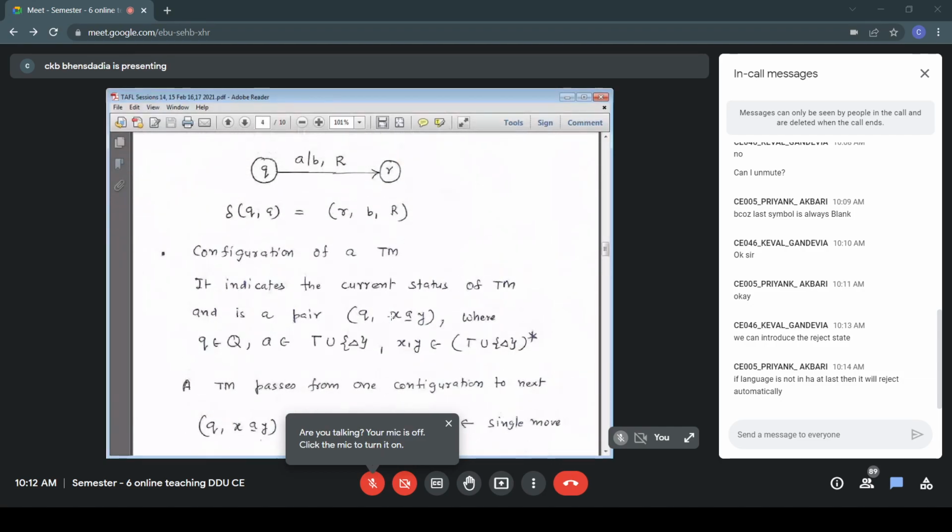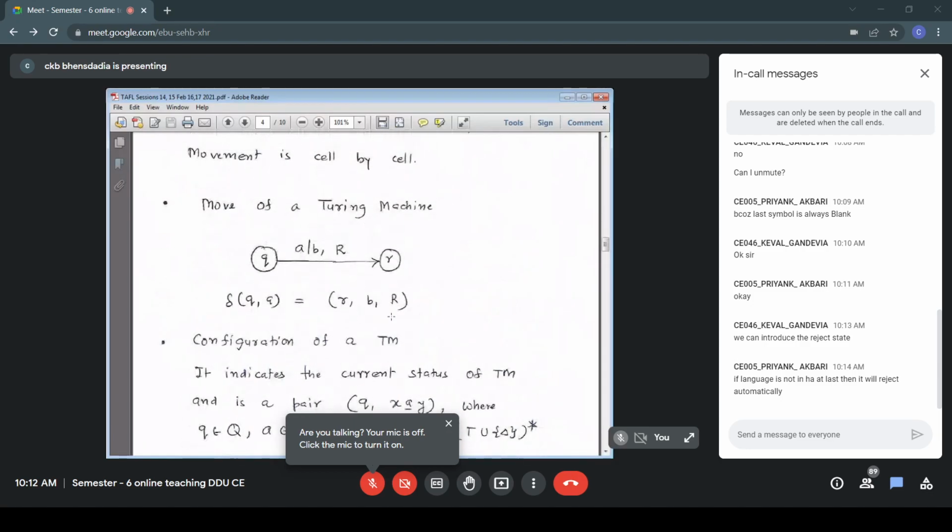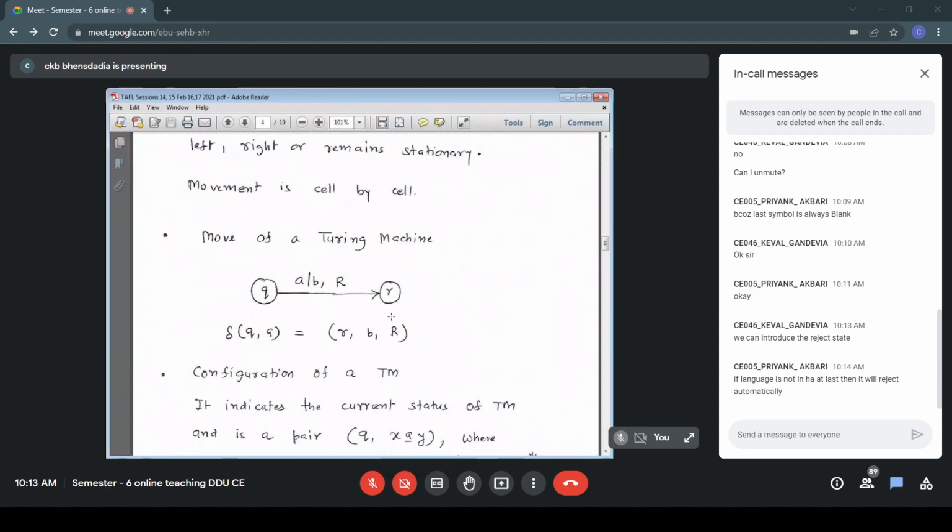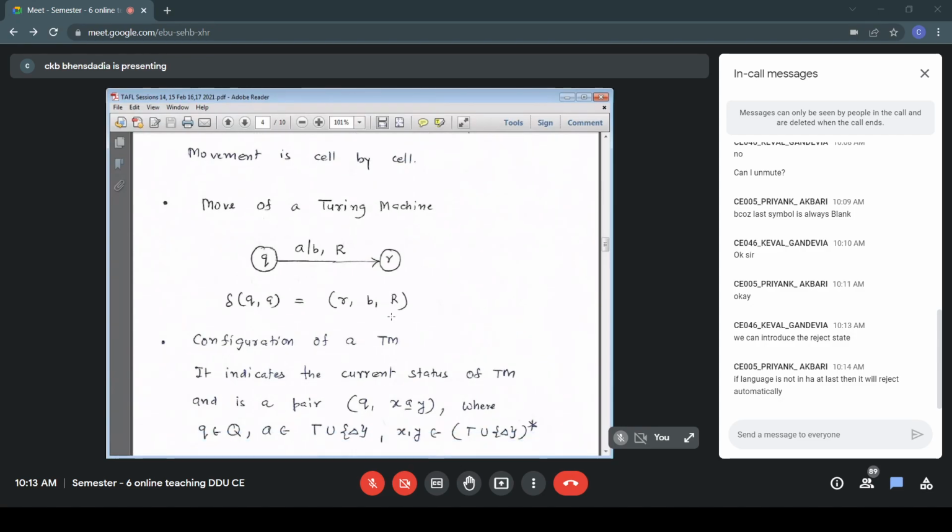Configuration of a TM indicates the current status, and it is a combination of the present state and the tape's content, including the position of the read-write head. Q is the state, Q belongs to Q. A is the current symbol below the read-write head, which could be blank as well, so it is tau union blank, and X and Y could be any arbitrary strings over tau and blank. So XY belongs to tau union blank star. Important, it is a pair.